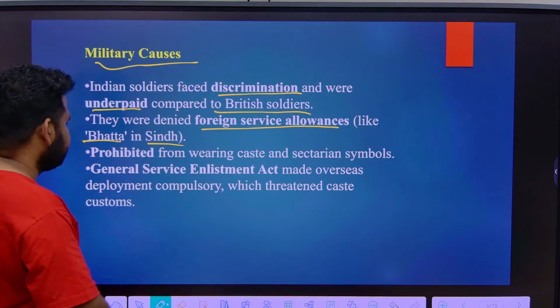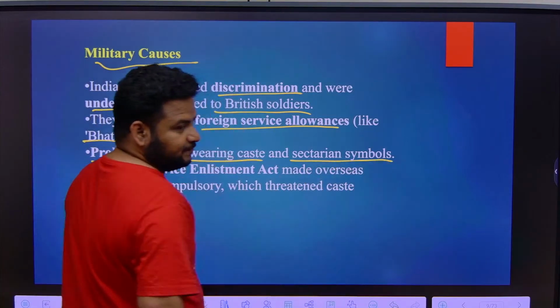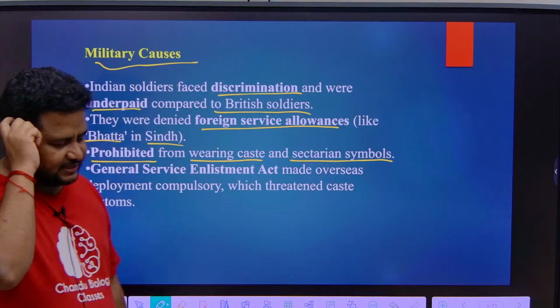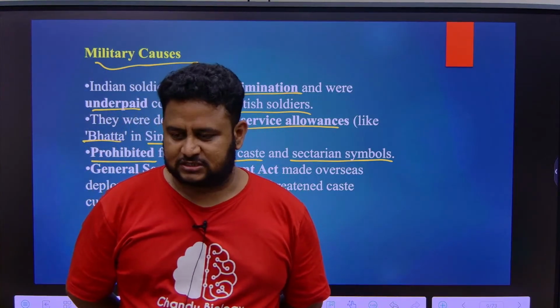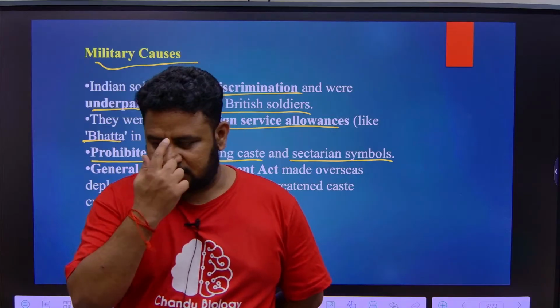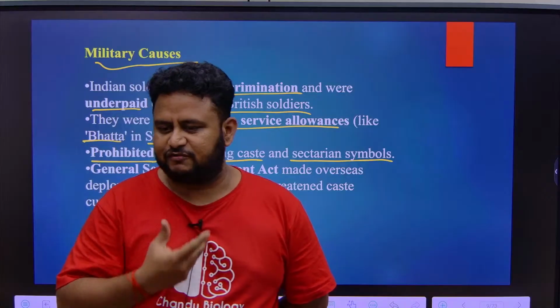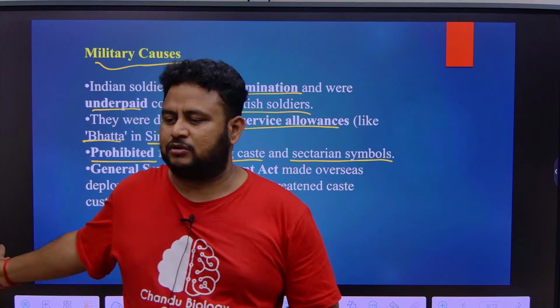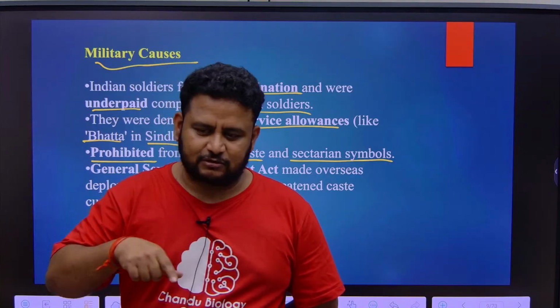And most of the time, they were prohibited from displaying caste and sectarian symbols. Caste and sectarian symbols means, suppose an Indian soldier is a Hindu and wants to wear sindoor, or he is a Sikh and wants to wear a turban, or he is a Muslim and wants to keep his beard. All these things were not allowed by the British. This hurt the sentiment, again coming back to religion itself.